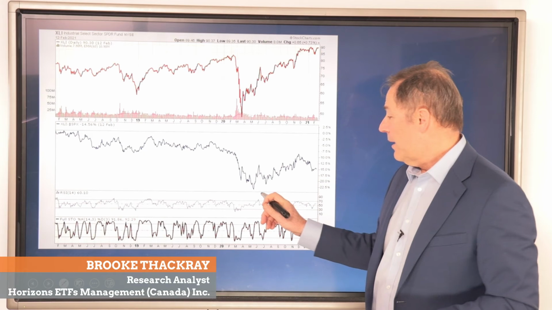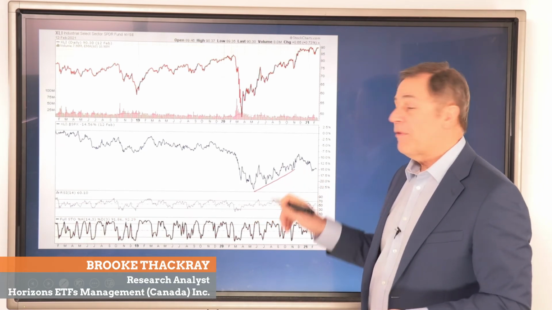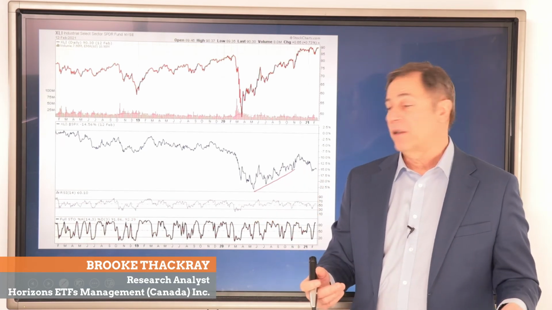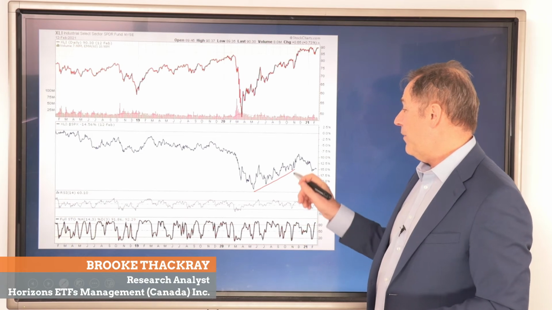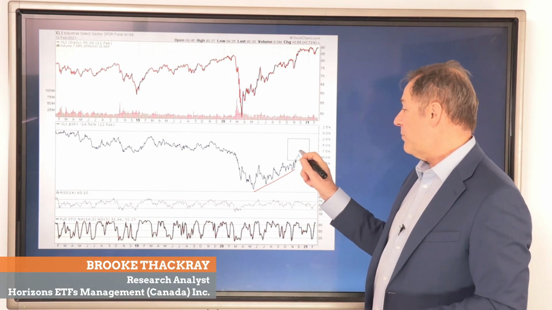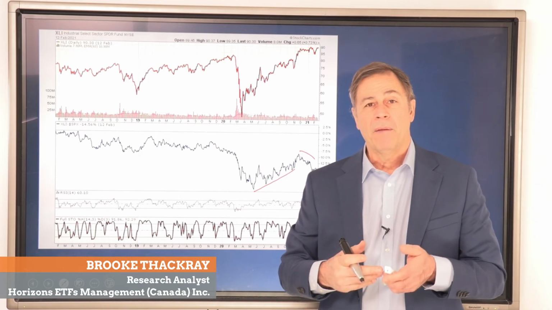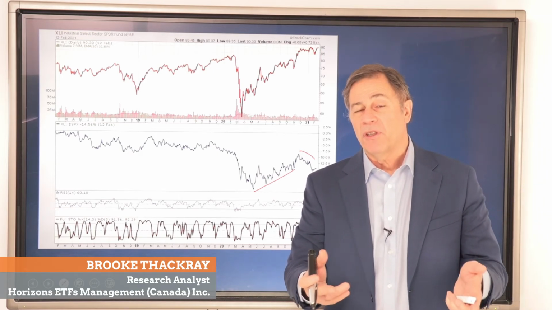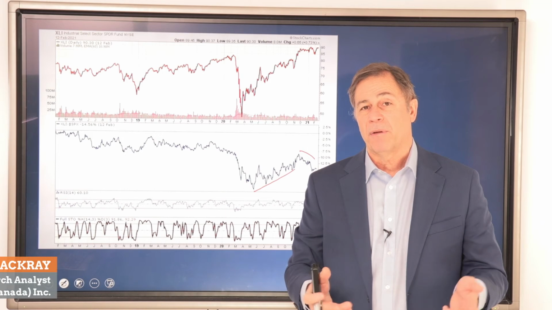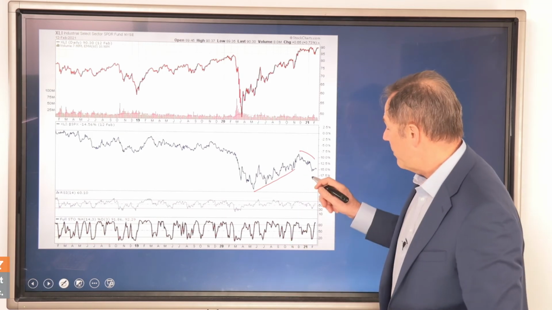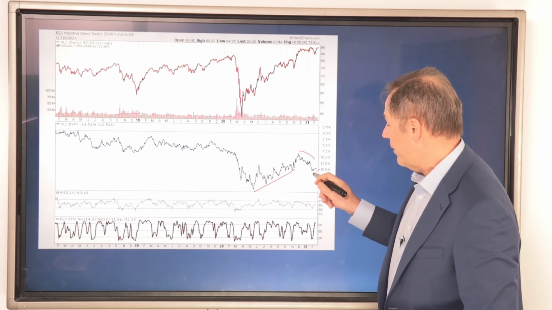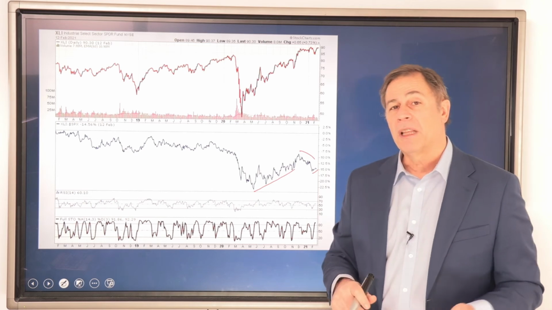You can see here that since May, we've seen this outperformance of the industrial sector relative to the S&P 500 into November and into December as well. But once we got to December, we start to see this underperformance. And as I said before, for most of January, you tend to see this underperformance. That's what we've seen this year. But look what's happened just recently. We started to see this uptick here of the sector relative to the S&P 500.